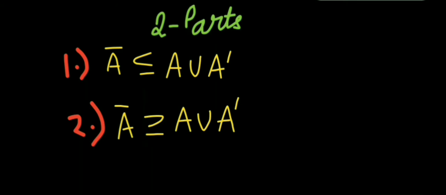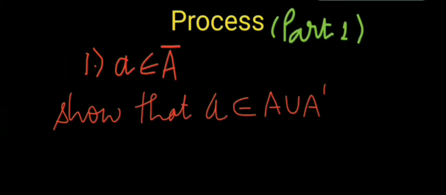We will prove our theorem in two parts. In the first part, we will show that closure of A is a subset of A union A prime. And in the other part, we will show that A closure contains the set A union A prime. So let us start.